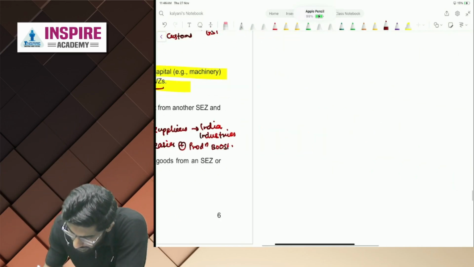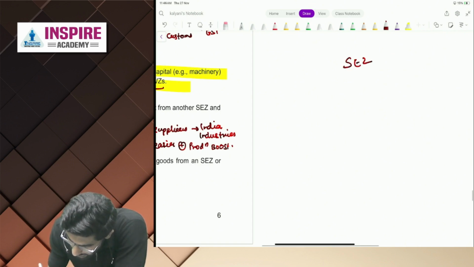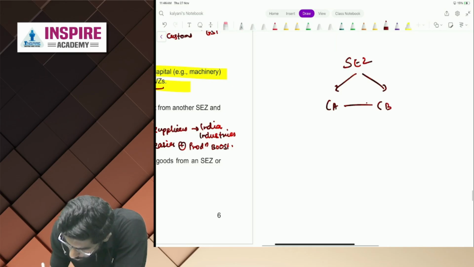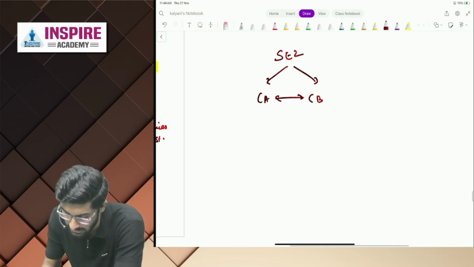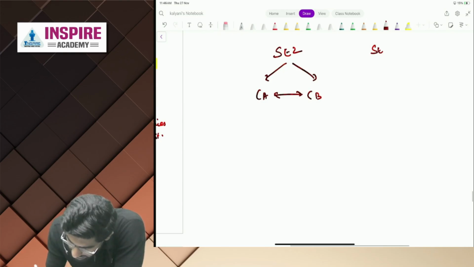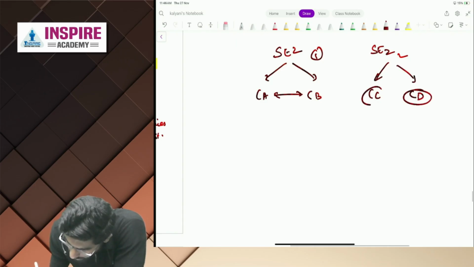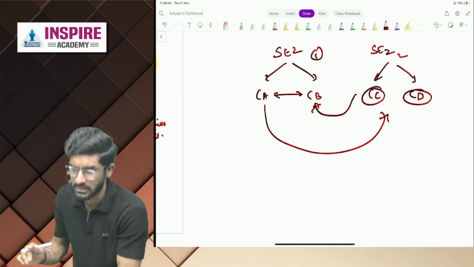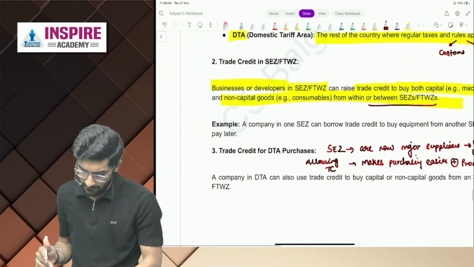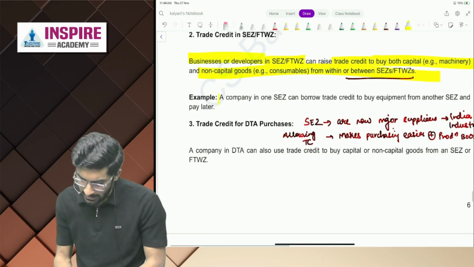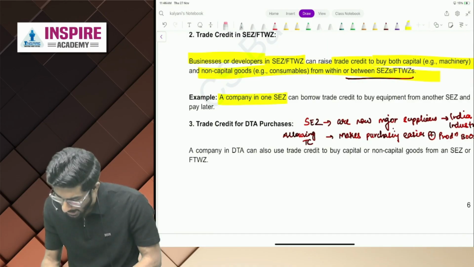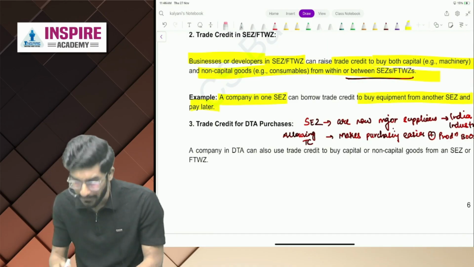Okay, I'll give you an example. SEZ, company A, company B. So these two can use the TC facility. Next is SEZ2, SEZ1, company C, company D. So company C can also take TC from company B, and vice versa. A company in one SEZ can borrow trade credit to buy equipment from another SEZ and pay later.